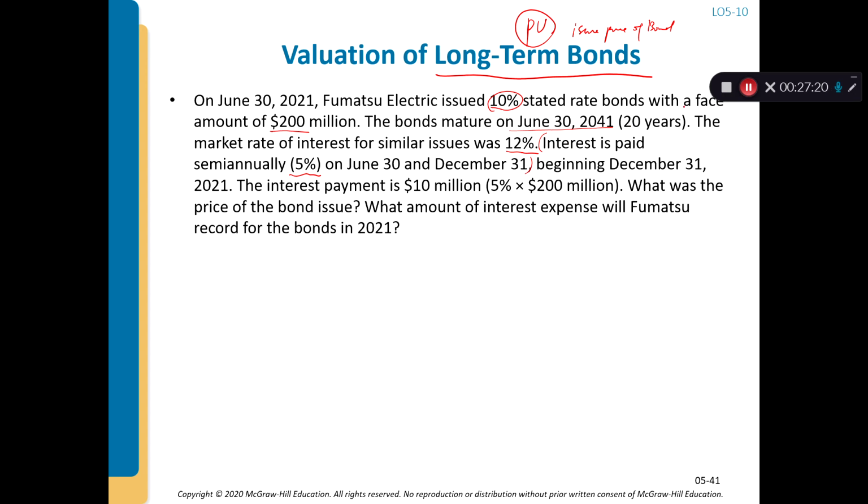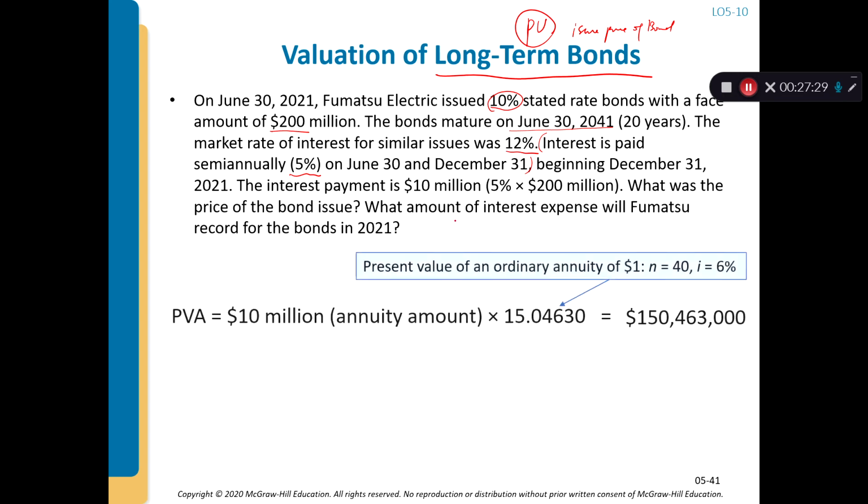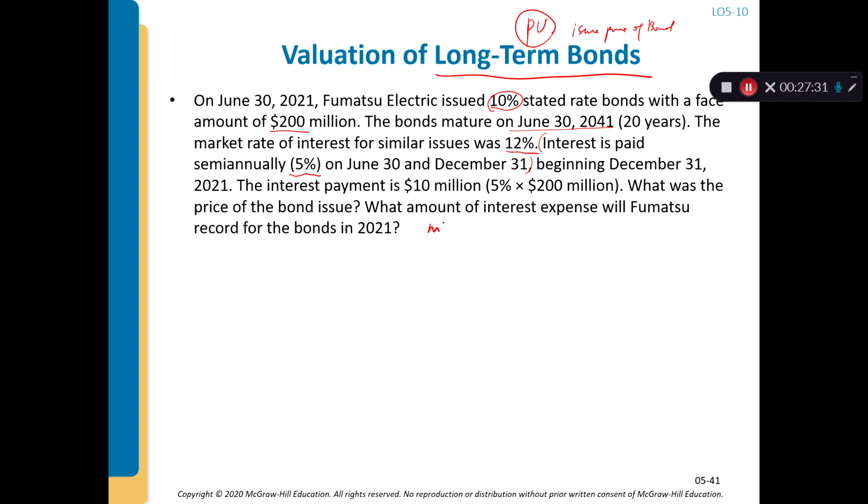and a market interest rate of 12%. So we know that the market interest rate is the discount rate, right? The face interest rate is 10%, and the payment is made every half year, so dividing by 2 is 5%.